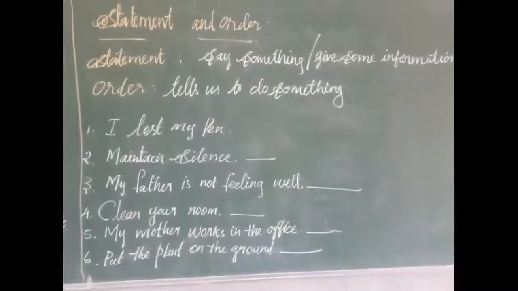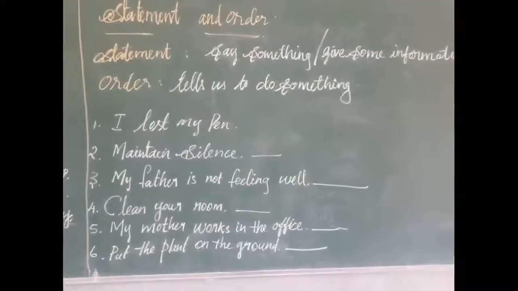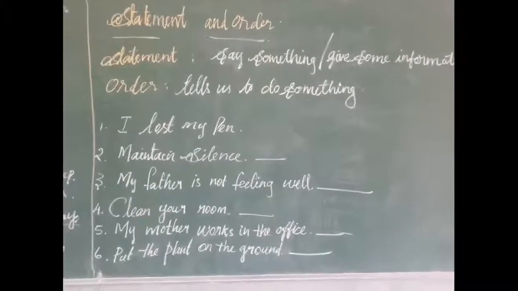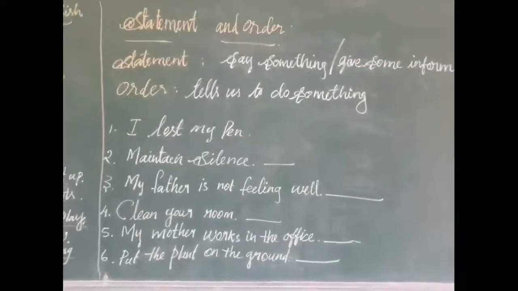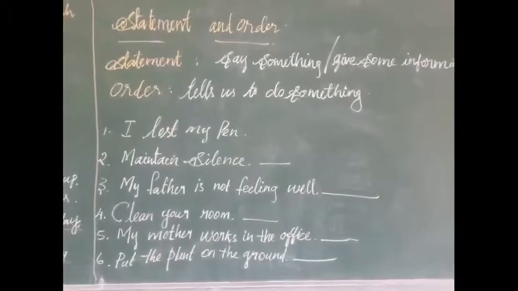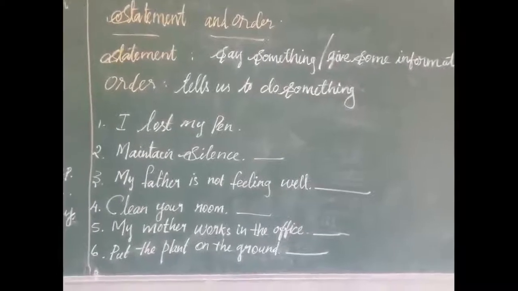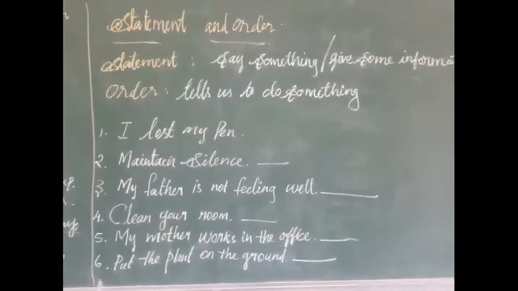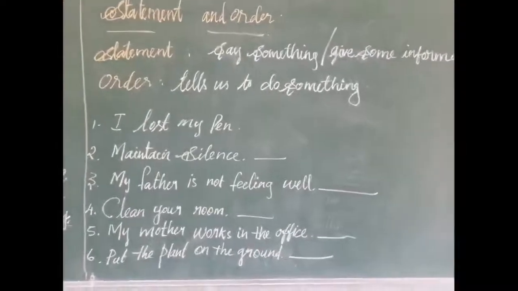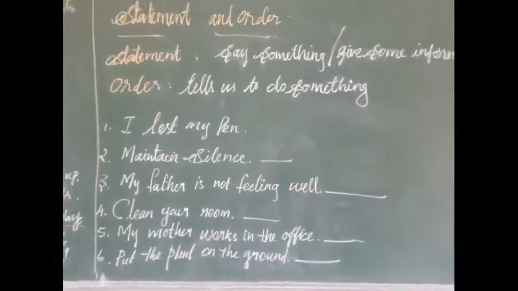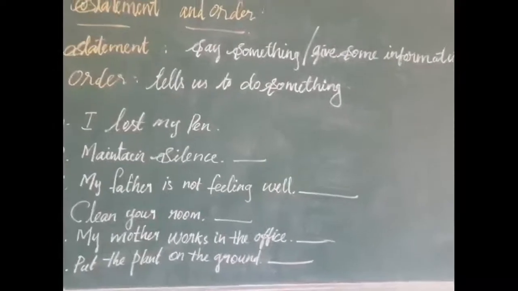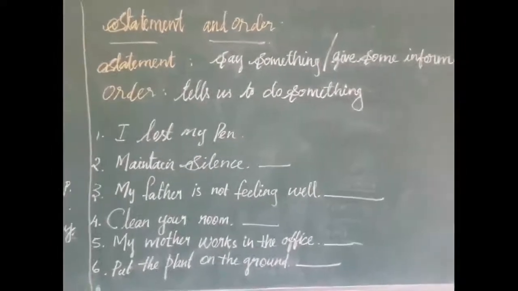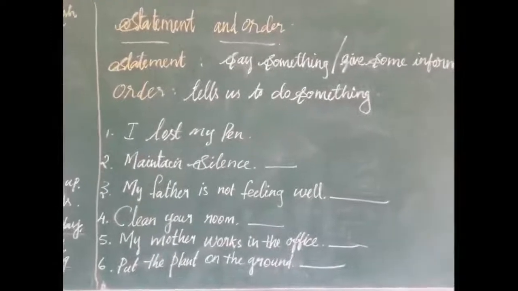Next we are going to see statement and order. These are types of sentences. What is meant by statement? A statement is a normal sentence. It gives us some information, or it says something to us. It will give us some information.